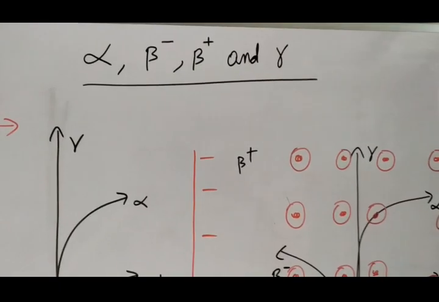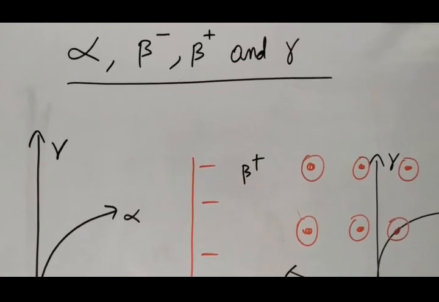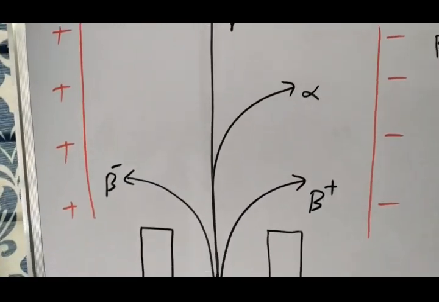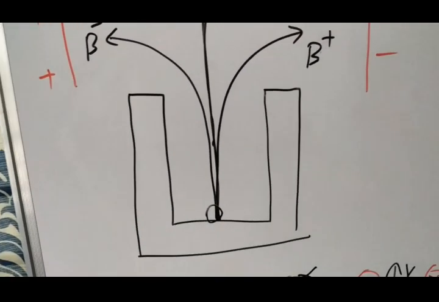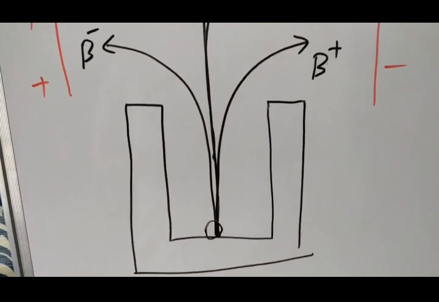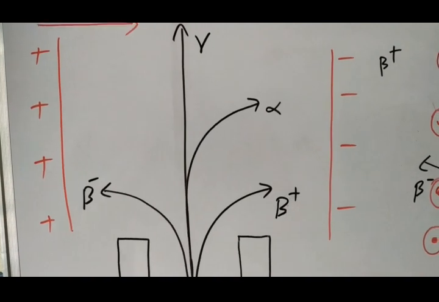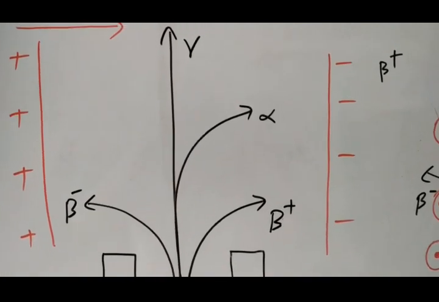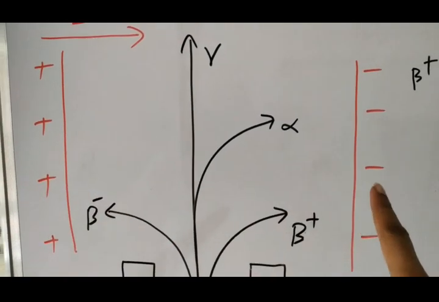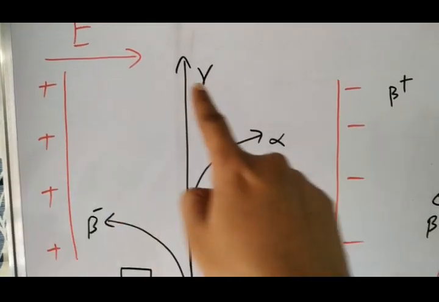Now we'll see how alpha, beta and gamma particles behave when they pass through electric and magnetic fields. Suppose a radioactive substance is placed in a lead cavity, a lead shell, and alpha, beta and gamma rays come out of the radioactive material. Here an electric field is applied, with the positive plate here and the negative plate here, and the field direction is from positive to negative.